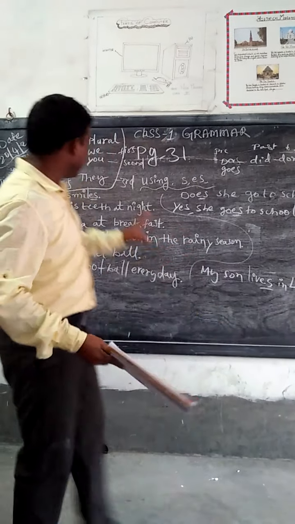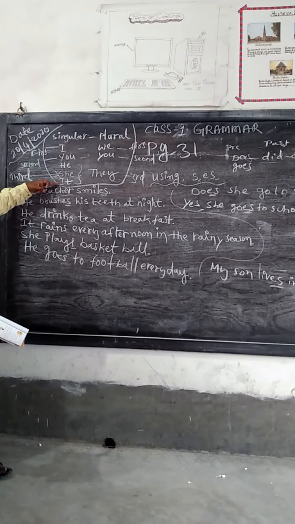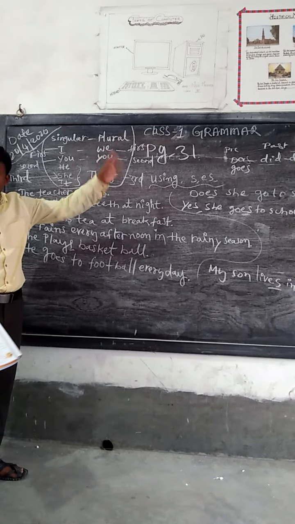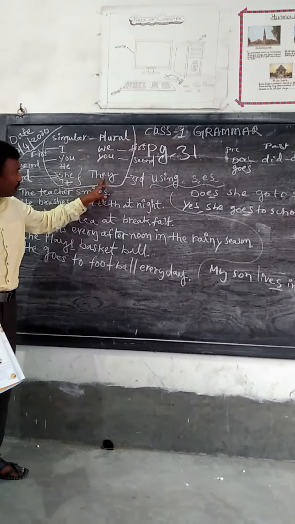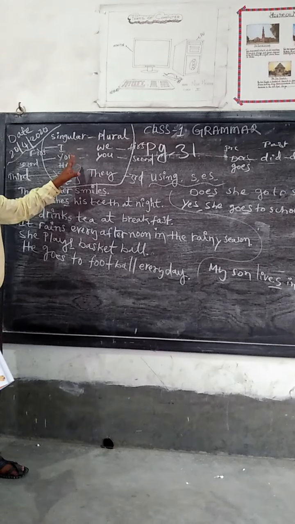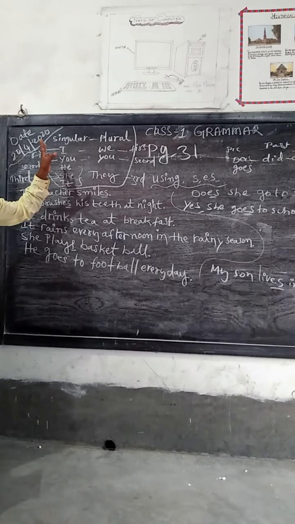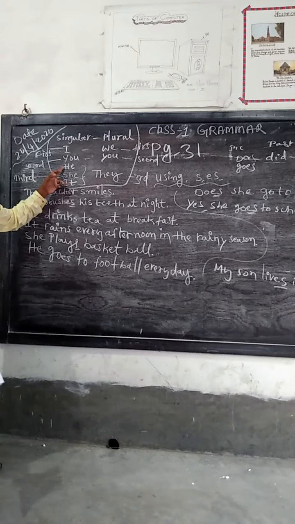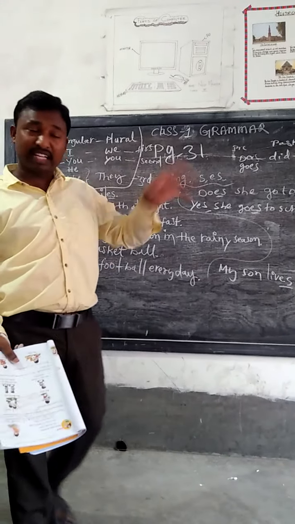So the third person, only he, she, it. Only for he, she, it does "s" or "es" come. No "s" for we, no "s" for you. Here also, for you, no "s" or "es". Only in the simple present tense, for he, she, it, no other things.